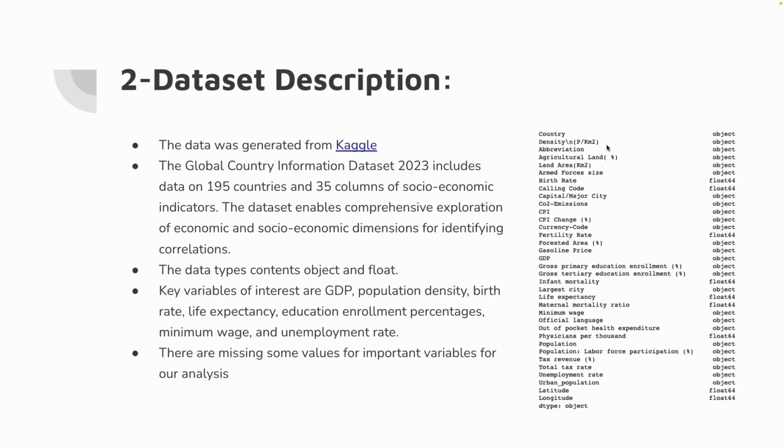Dataset description. As you can see on the right side is the data type of all variables from our dataset. The dataset was generated from Google, 2023, 195 countries with certified columns of socio-economic indicators. The data types contain object and float. The key variables of interest are GDP, population, etc., as we mentioned. There are some missing values for important variables for our analysis.